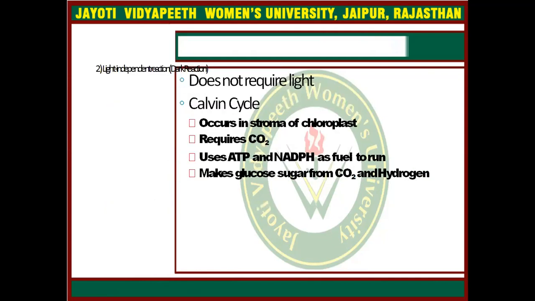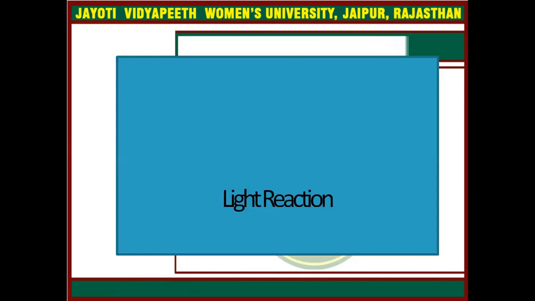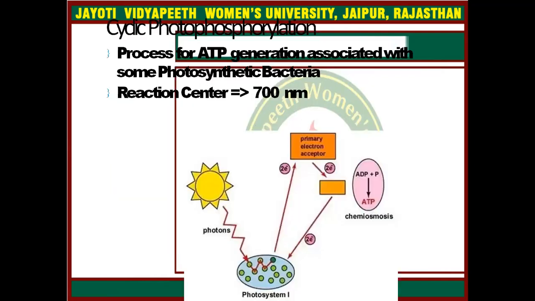The light-independent reaction, the dark reaction, has no requirement for light, and its synonym is the Calvin cycle. It occurs in the stroma of the chloroplast. It requires carbon dioxide. It uses the ATP and NADPH generated previously in the light reaction as fuel to run the Calvin cycle and make glucose sugar from carbon dioxide and hydrogen. If we discuss the light reaction in detail, it involves cyclic phosphorylation, a process of ATP generation associated with some